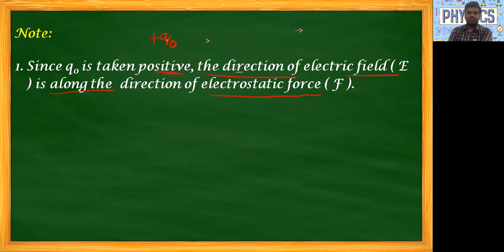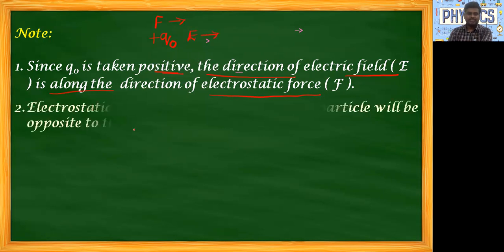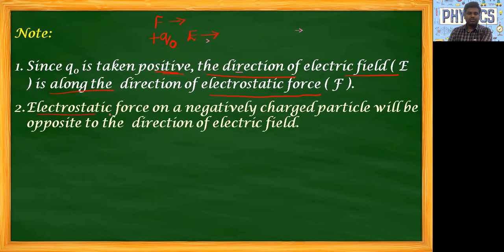So if this Q naught is positive, what will we get? The force direction, the repulsive force, and the electric field also are in the same direction. And see the next, second point. The electrostatic force on a negatively charged particle will be opposite to the direction of electric field.